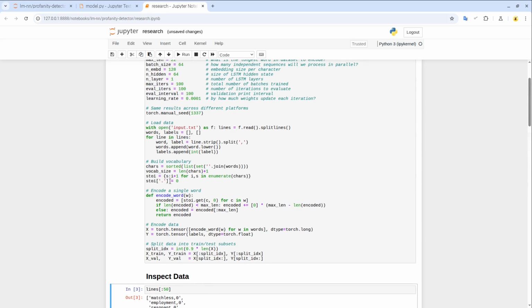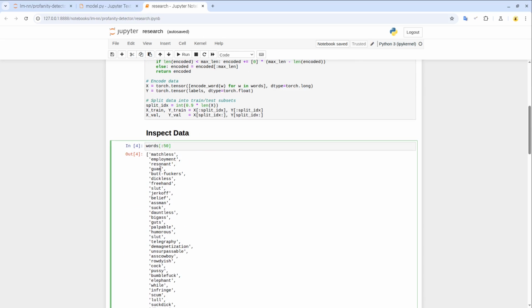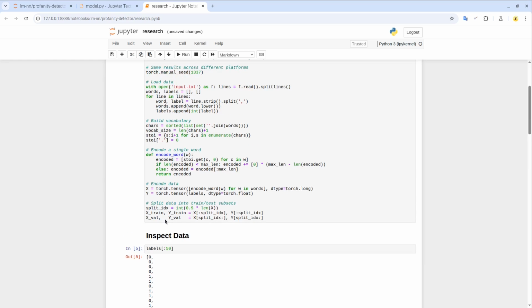So what we need to do now is split this into words and labels. Yeah, it looks like CSV format, but I just call it input txt. So if we have a look at just the words, these are just the words. And if we have a look at labels, then these are the labels. But obviously, we cannot work with them directly like this. So we need to be able to encode the word eventually into a PyTorch tensor.